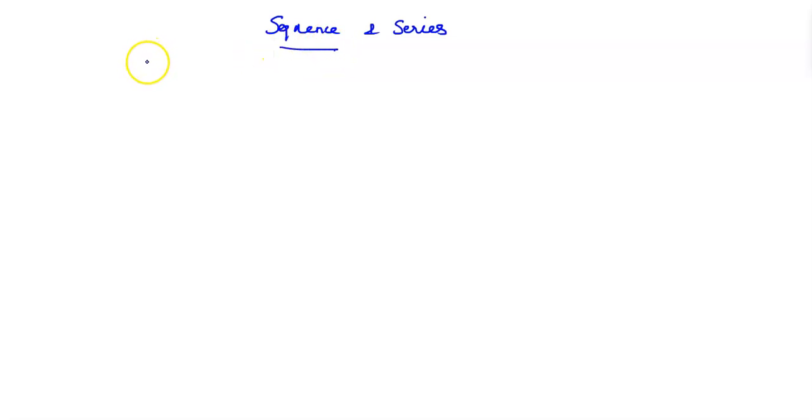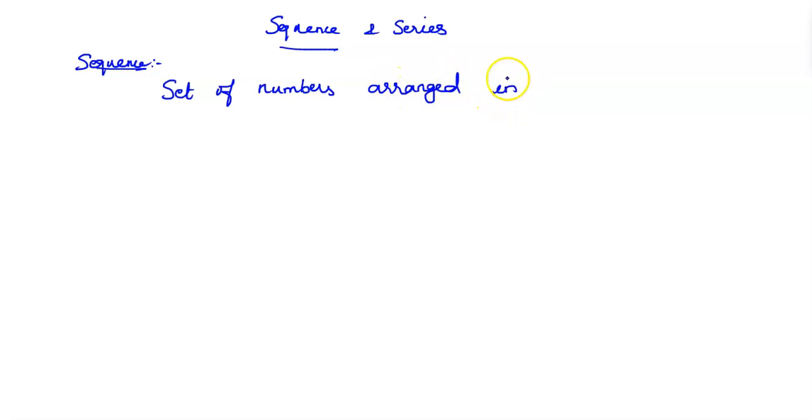What is meant by sequence first? Sequence means a set of numbers arranged in a particular order. Sequence is a set of numbers arranged in a particular order. It may be anything, and each number in the sequence is called a term.